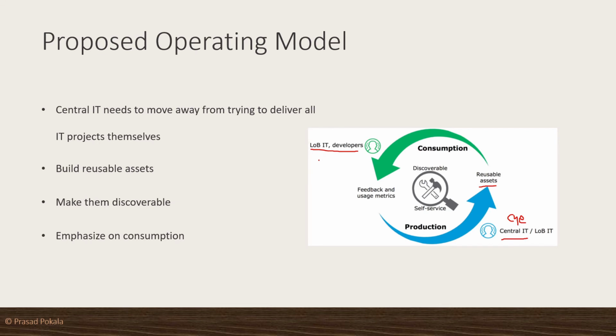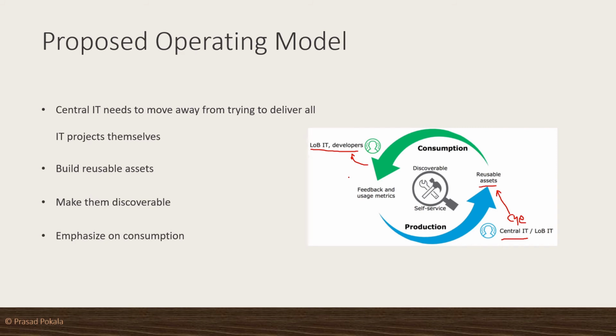Each LOB will have their individual IT team, and there will be a central IT whose core job is to develop the reusable assets. That way, the IT developers in the LOB teams will be using those particular assets to meet the needs of the business. That way, the demand will be met by this operating model, so that the central IT will be focusing on the reusable assets. They do not bother about what the new demands of the business are. Only the IT developers will be taking care of that. So that way it will be faster.